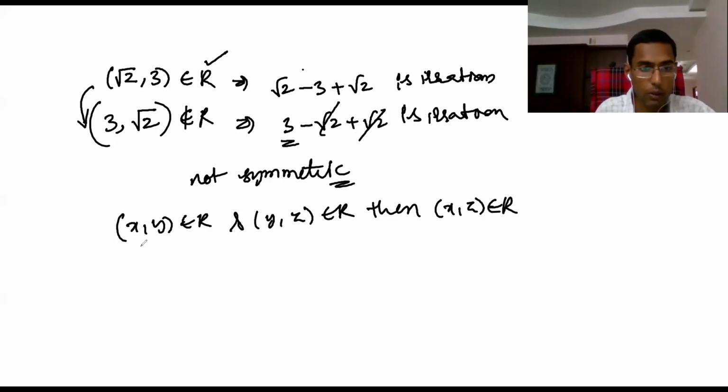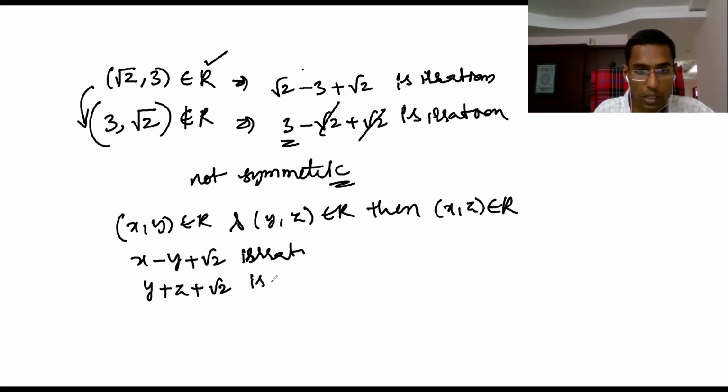But you see, let's say now x minus y plus root 2 is irrational. This means y plus z plus root 2 is irrational. Then what should happen? x minus z plus root 2 must be irrational. This we have to prove.